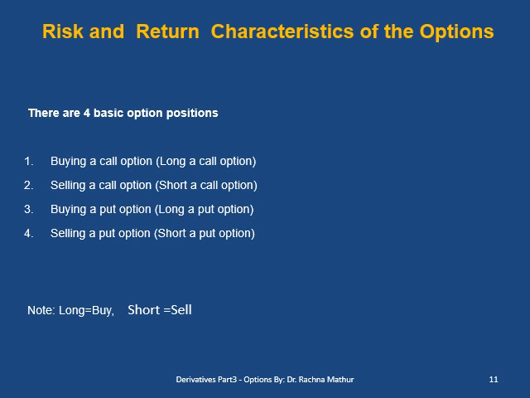Now let us understand the risk-reward characteristics of the option on the basis of 4 basic option positions. To understand that, first of all, we should know that in the option market, for buy we say long and for sell we say short. So the first is buying a call option, or long call. Second is selling a call option, short call. Third is buying a put option, long put. Fourth is selling a put option, short put.